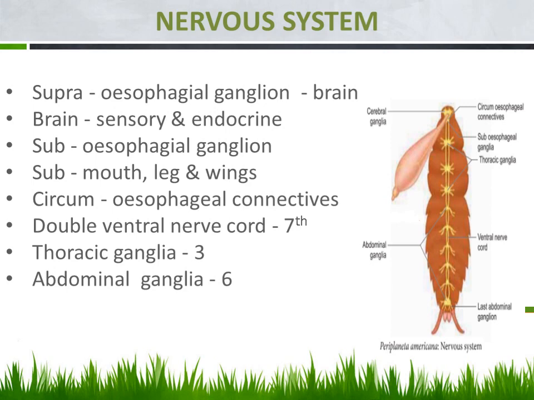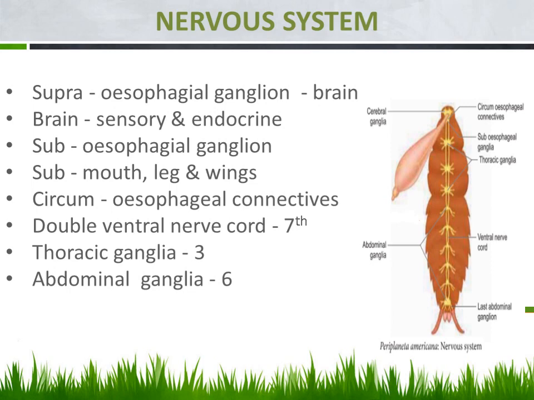The first one, the supraesophageal ganglion, is noted as the cerebral ganglia. Since it is a brain, it is noted as the cerebral ganglia. And can you watch the subesophageal ganglia located below the esophagus? Then let us see the special role of this subesophageal ganglion. It is responsible for the movement of the mouth, the movement of the legs, as well as the movement of the wings.